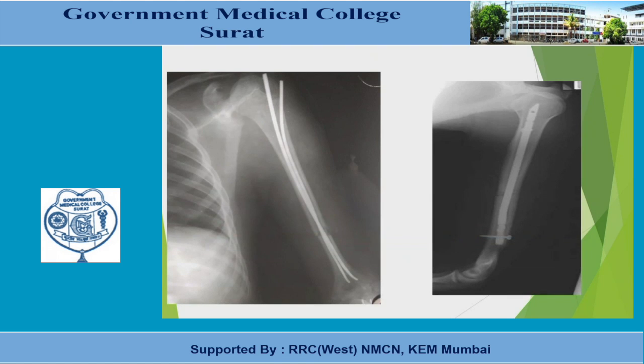These are the examples. On the left side there is a Rush nail introduced for fracture shaft humerus, while on the right side there is an interlock nail. Interlock nail has the advantage of interlock screws proximally and distally, so there is no rotational instability. While in Rush nail or Anders nail, there is some kind of rotational movement.